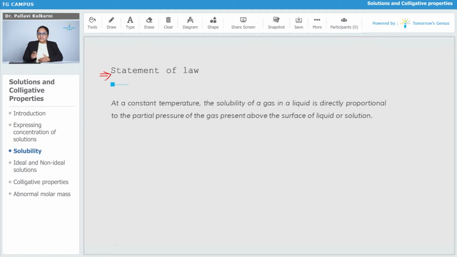So at a constant temperature, solubility of the gas in a liquid is directly proportional to the partial pressure of the gas present above the surface of liquid or solution.